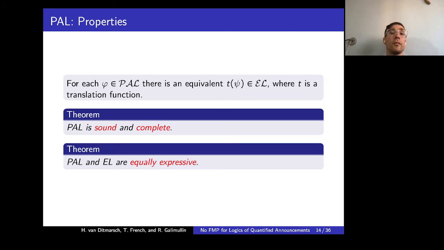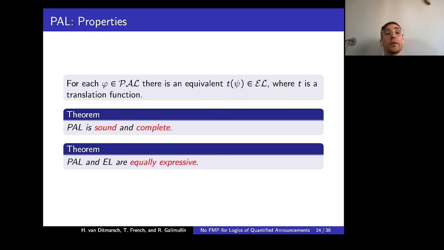So an interesting thing about public announcement logic is that having this ability to talk about these modal transformations, which are public announcements, doesn't allow us to distinguish more models or describe more properties of underlying models, because for each formula of public announcement logic, there is an equivalent formula of epistemic logic, which can be found by using an appropriate translation function.